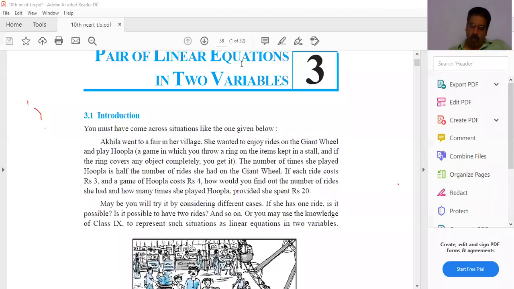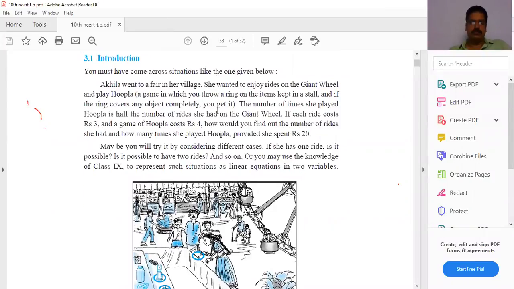Linear equation in one variable: the general form of a linear equation in one variable is ax plus b equal to 0. This is the general form of a linear equation in one variable.